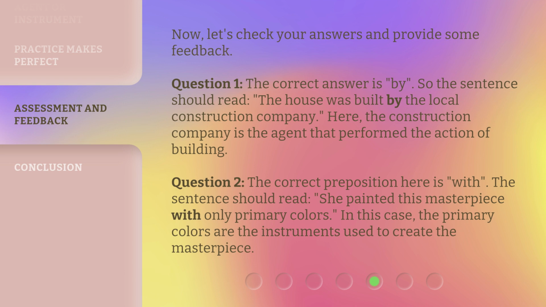Question 2. The correct preposition here is with. The sentence should read, she painted this masterpiece with only primary colors. In this case, the primary colors are the instruments used to create the masterpiece.